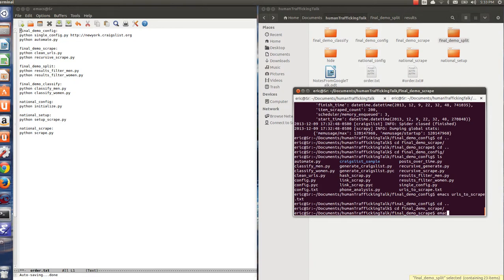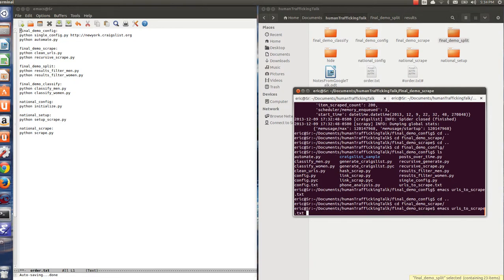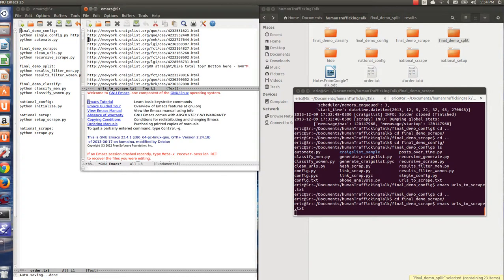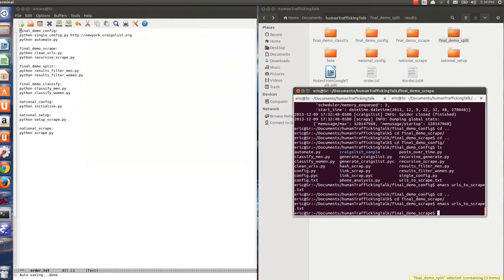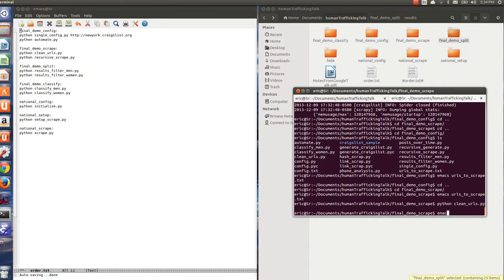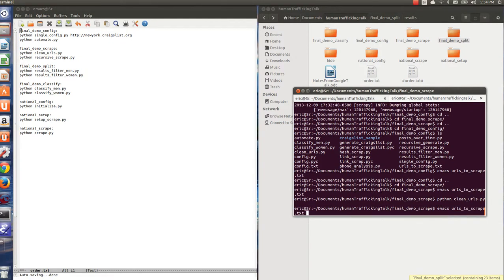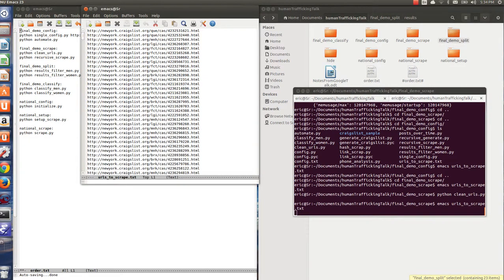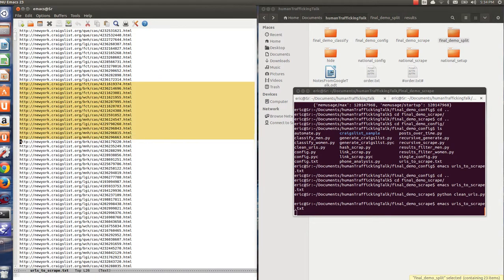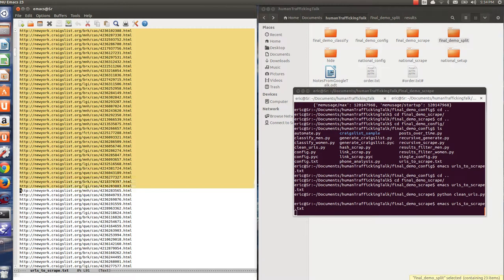If we go to URLs to scrape, you see that this problem is right here. That's what I'm going to do now. Run clean URLs, and this is going to go through and clean my data for me, which is wonderful and amazing and super nice. So you can see here, it's all clean.